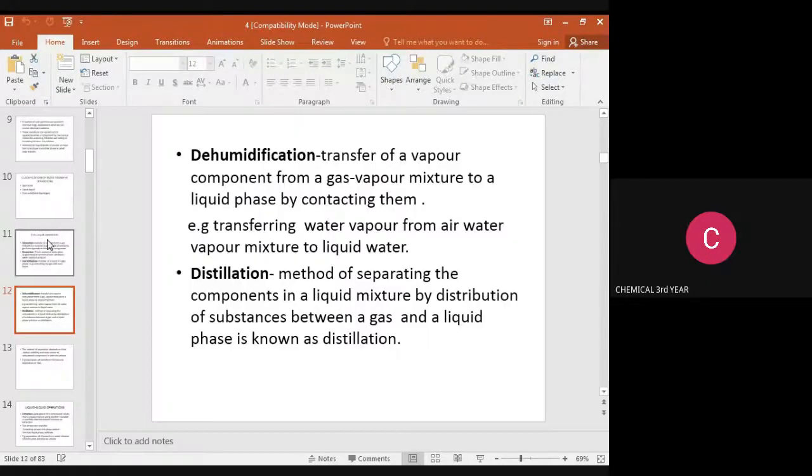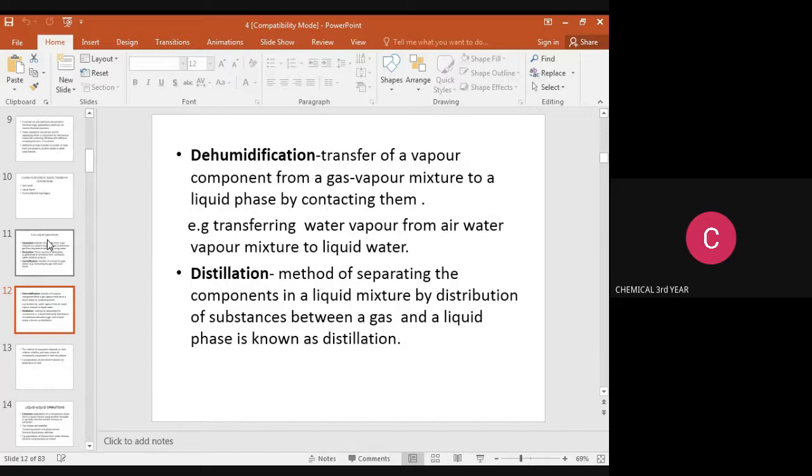Another operation is dehumidification. It is the reverse of humidification, that is, the transfer of a vapor component from a gas-vapor mixture to a liquid phase by contacting them. Example: transferring water vapor from an air-water vapor mixture to liquid water.